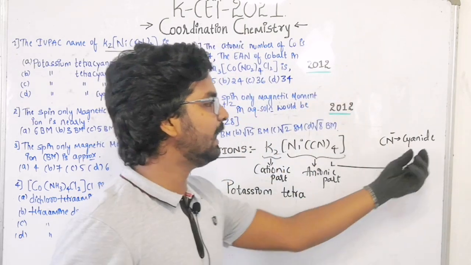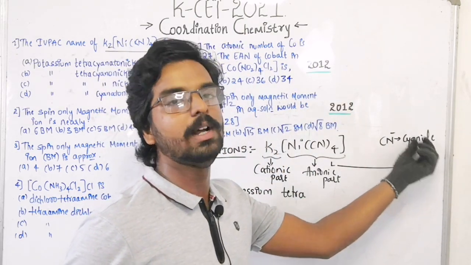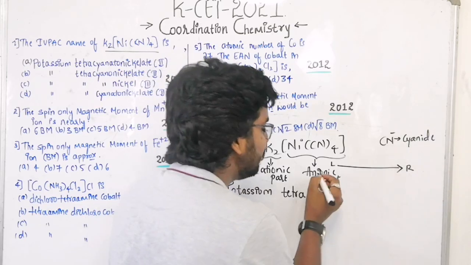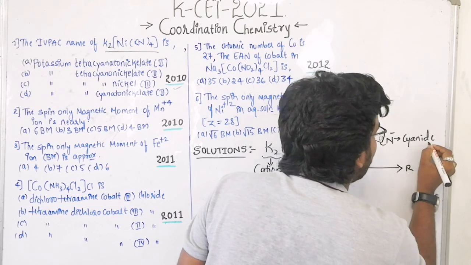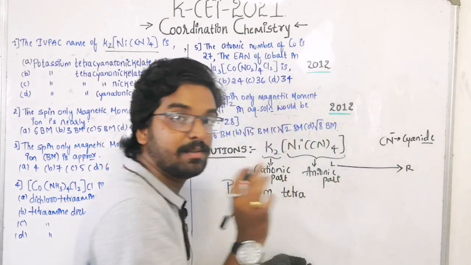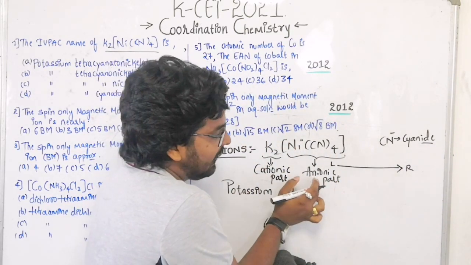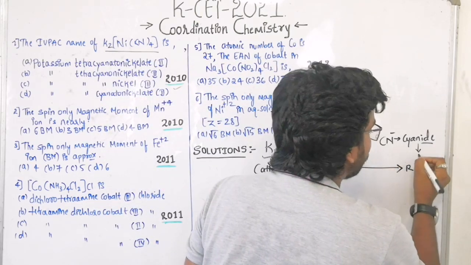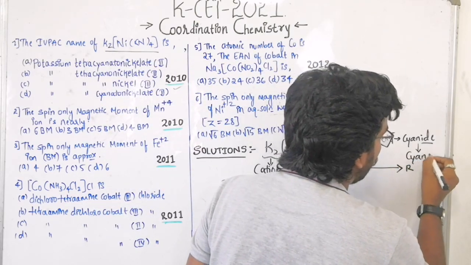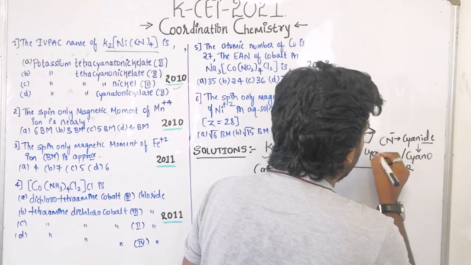See here, now we need to name the ligand. But if the ligand is present in the anionic part, remember one thing, this is very important: if the ligand is present in the anionic part, it will be modified to cyano or cyanido.